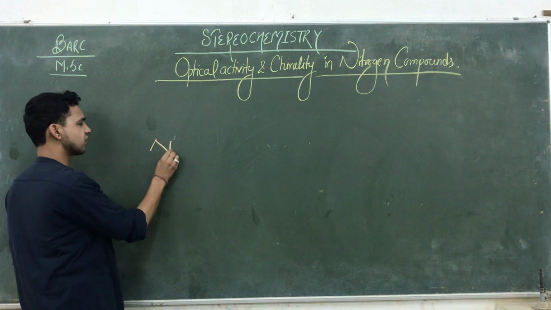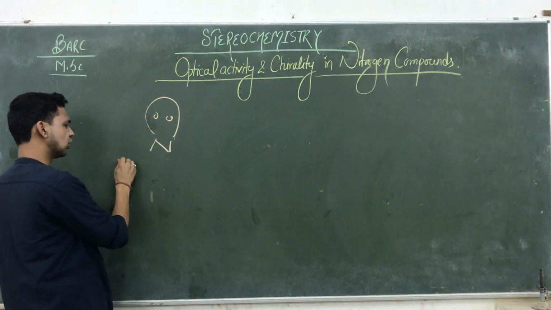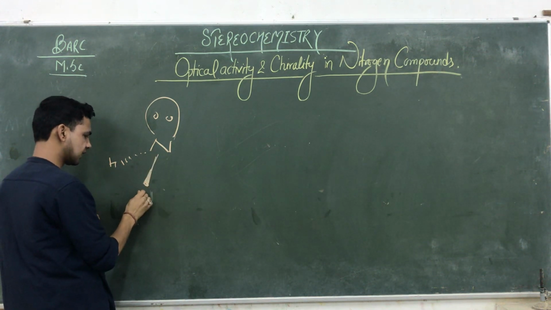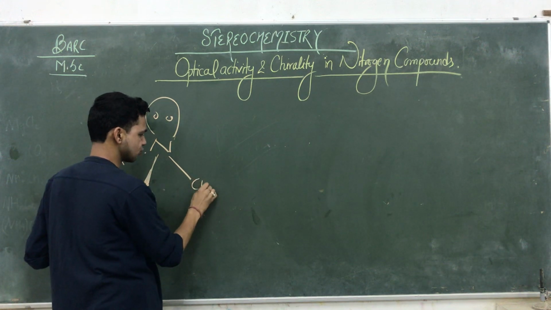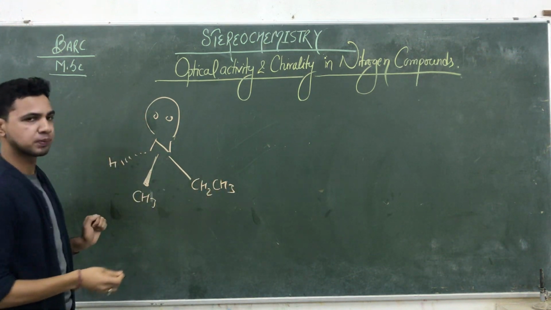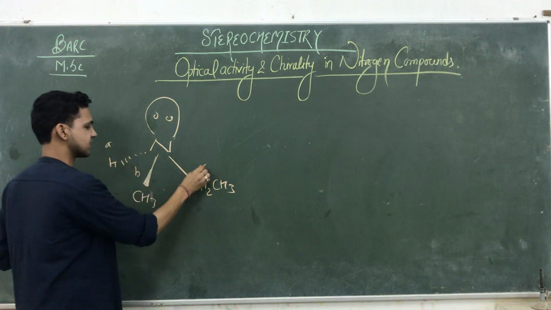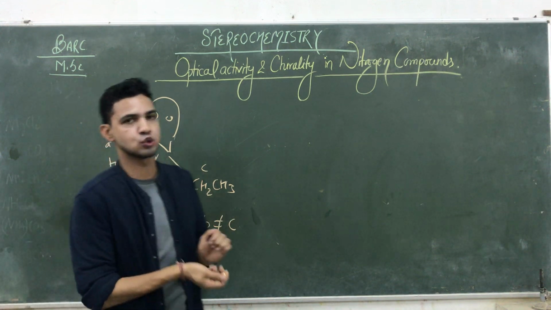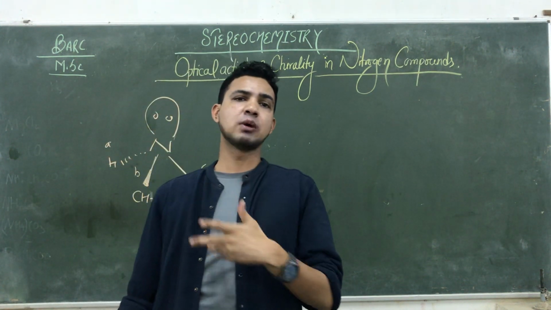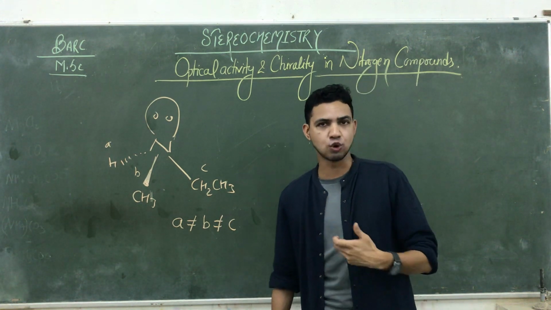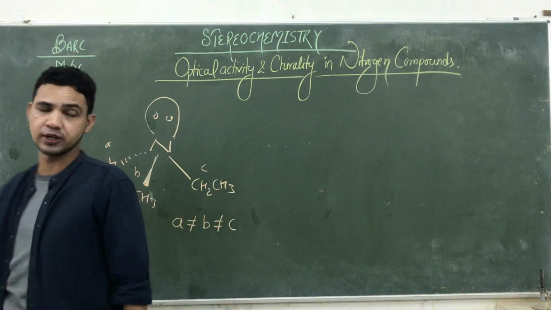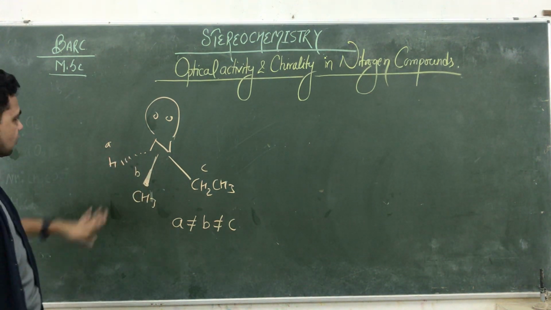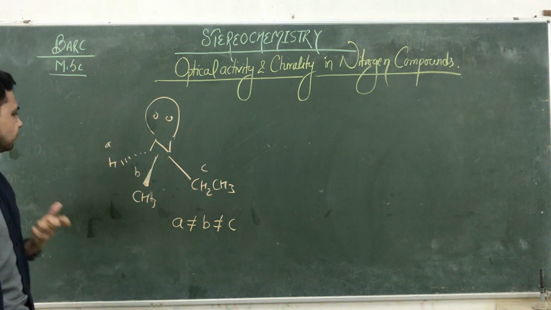You know nitrogen generally has a pyramidal structure. It is attached with different types of ligands, and a similar type of ligand is also possible, like CH2, CH3. And you know very well, for optical activity here A, B and C, A should not be like B and B should not be like C. The same rule applies here as those we have already studied in spiro compounds and ansa compounds; similar kinds of rules are here. So it is methyl, a secondary amine. Due to the availability of this lone pair, they have their own properties.